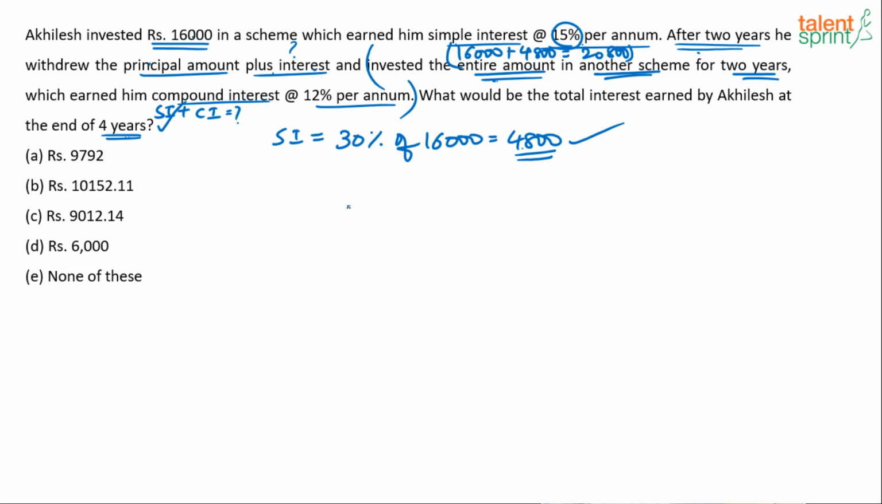Now go back to that concept, right? How do you calculate compound interest? A plus B plus AB by 100. So compound interest will be 12 plus 12 plus 12 into 12 by 100. So 12 plus 12 is 24 and 12 into 12 by 100 is 1.44. So 24 plus 1.44, 25.44.